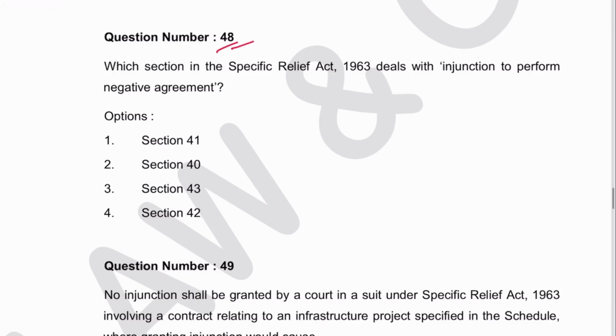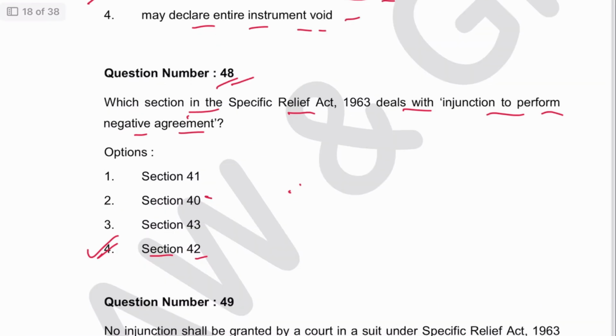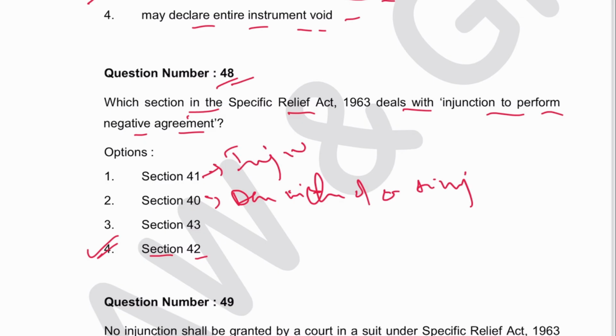Next 48. Which section of the Specific Relief Act deals with injunction to perform a negative agreement? This is in Section 42. 4 is the answer. 40 is damages in lieu of or in addition to injunction. 41 is injunction when refused. Alright, 43 is no section.